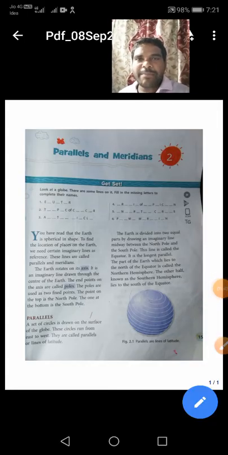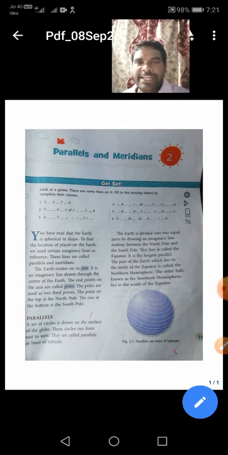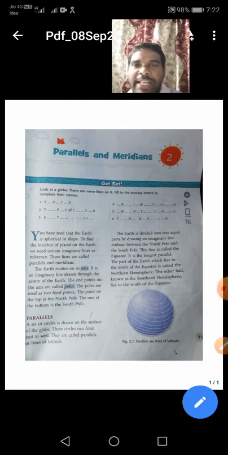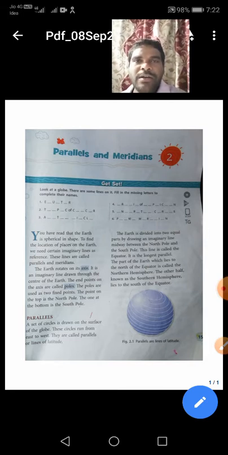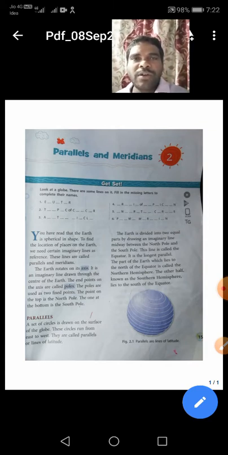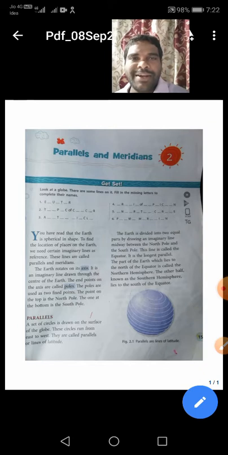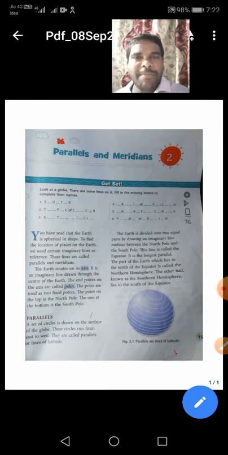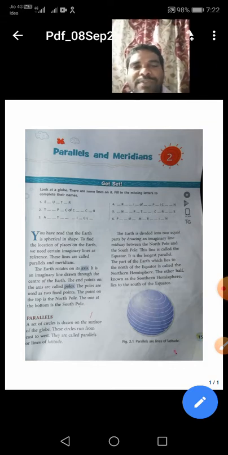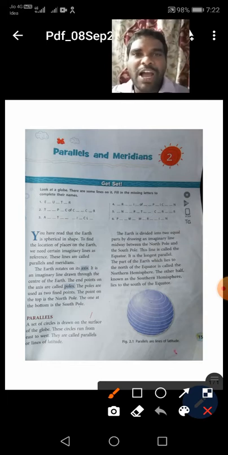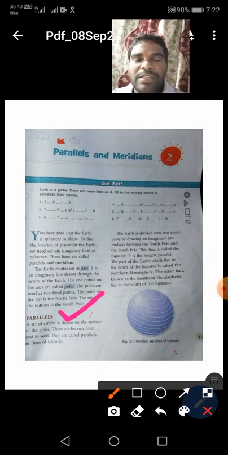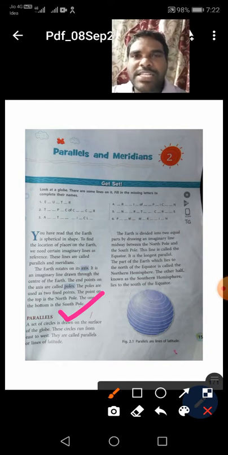Yes, children, parallels and meridians. You have read that the earth is spherical in shape. We know that, and we should find out the location of places on the earth by using the globe. On the globe, we see the exact location of your places by drawing some imaginary lines. Imaginary lines means these are not real lines. Understand, children? In the previous class we have discussed parallels.